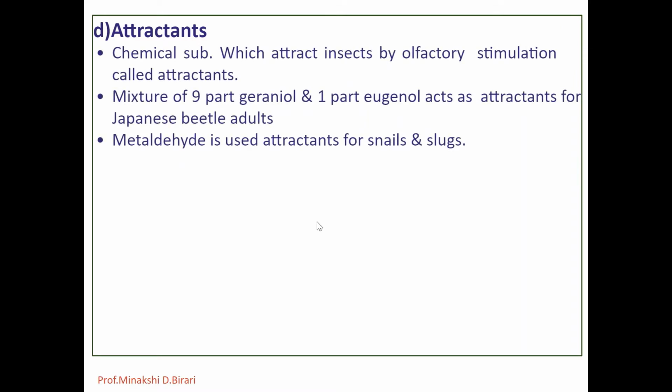Attractants: these are the chemical substances which attract the insect by olfactory stimulation. Such attraction occurs in nature in the response of insects to odors from foods and from prey. For example, Japanese beetle adults have been trapped by an attractant mixture of 9 parts of geraniol and 1 part of eugenol.